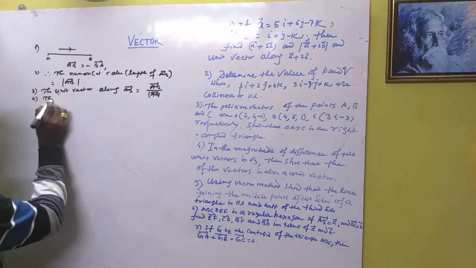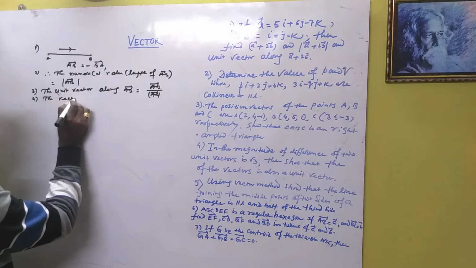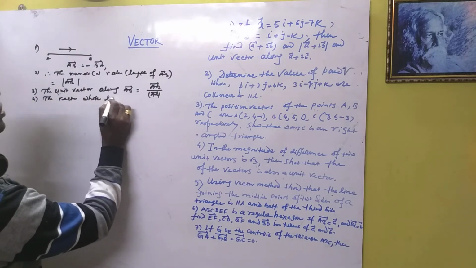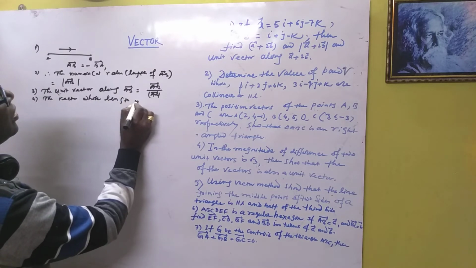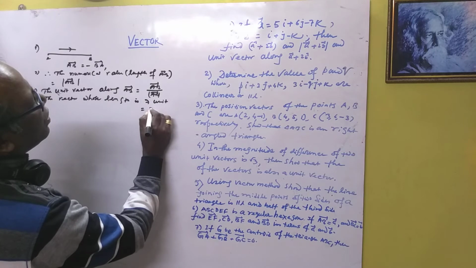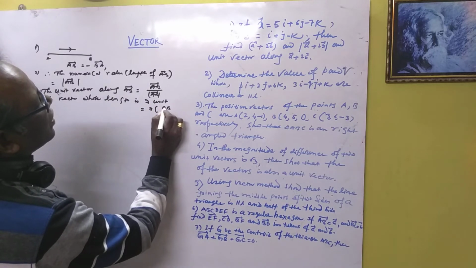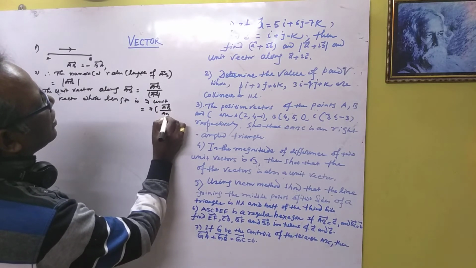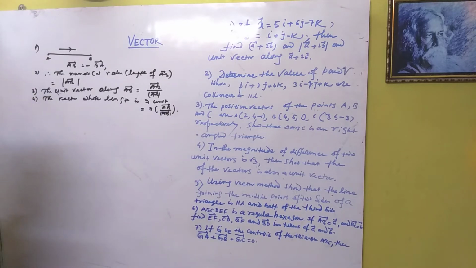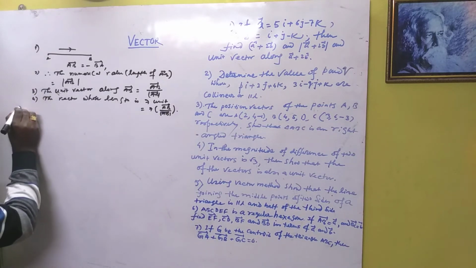Therefore the vector whose length is 7 unit is equal to 7 into this unit vector. So like that you can easily find the vector whose length is 5 unit, 7 unit. Okay, now question number 5.